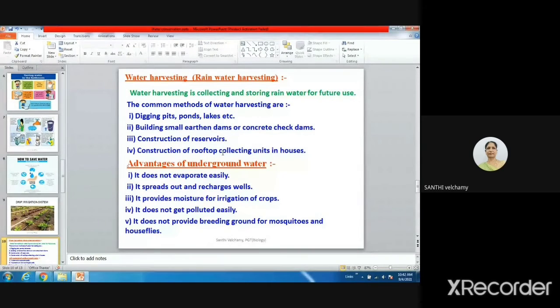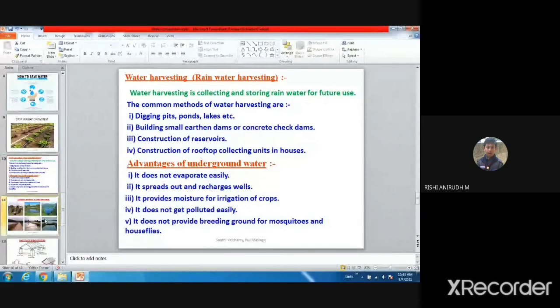Underground water ஸ்டோர் பண்றதுல என்ன யூஸ்? It won't get evaporated. மேல லேக்ஸ், பாண்ட்ஸ்னா என்னவாகும்? Water will be evaporated. அப்புறம் பொல்யூஷன் ஆக சான்ஸ் இருக்கு. அது மாதிரி ஆகாது. It will not get polluted. மஸ்கிட்டோஸ் க்ரோ ஆகுமா அண்டர்கிரவுண்ட்ல ஸ்டோர் பண்ற வாட்டர்ல? No, ma'am. க்ரோ ஆகாது. There won't be any mosquitoes and all. So that's why, ma'am, it will be the purest water because it gets filtered at the mouth of that underground tank.